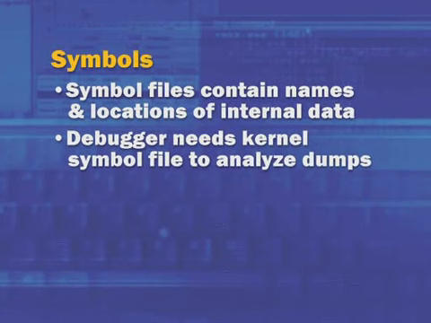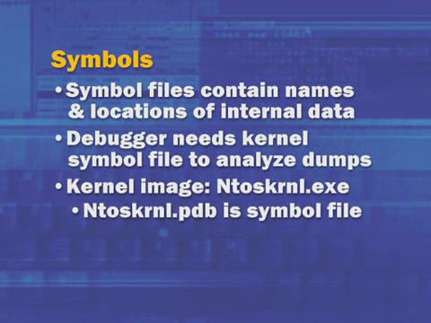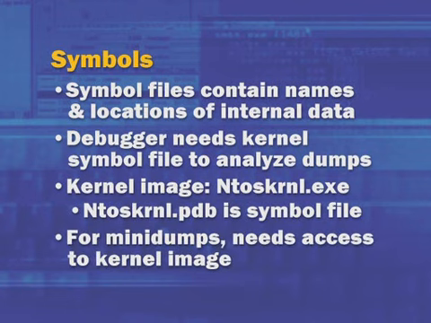The debugger needs at least the symbols for the kernel image. It needs the kernel symbol file to analyze a crash dump. And the kernel image is ntoskrnl.exe. That's an image in the Windows System32 folder. And by the way, even on 64-bit Windows, the 64-bit kernel is in the Windows System32 folder. So at a minimum, you need the symbol file for ntoskrnl.exe. Symbol files these days have the extension .pdb, so the file of interest is ntoskrnl.pdb.